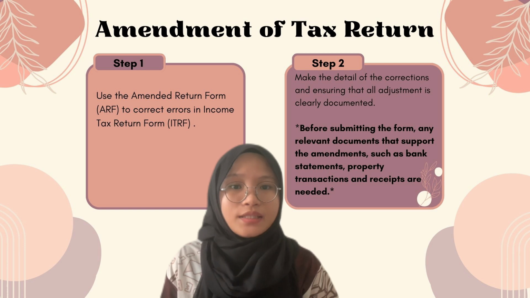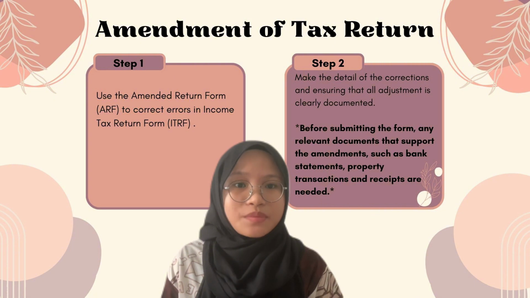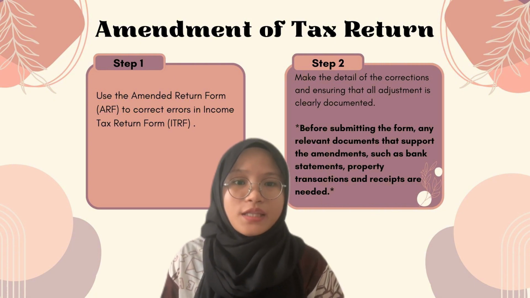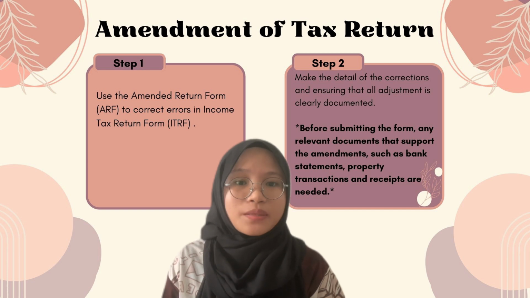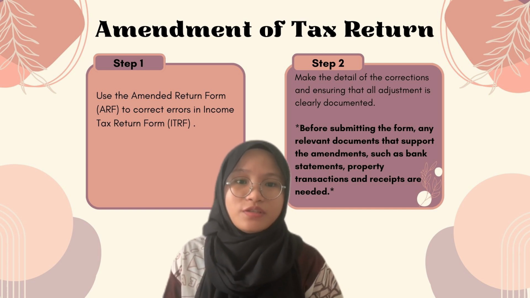Step 1 is using the amended return form ARF to correct errors in the income tax return form ITRF. The next step is making the details of the corrections and ensuring that all adjustments are clearly documented. Before submitting the form, any relevant documents that support the amendments, such as bank statements, property transactions, and receipts are needed.